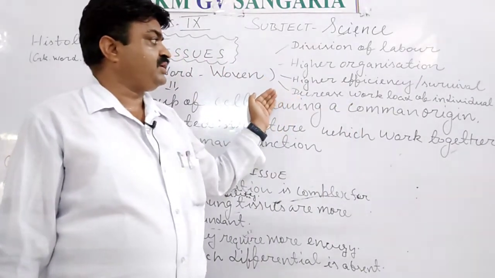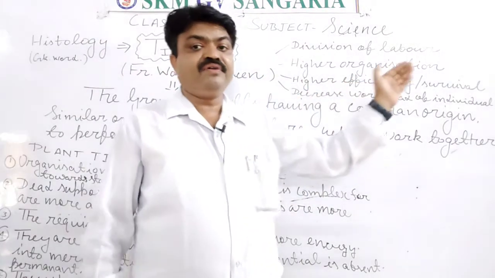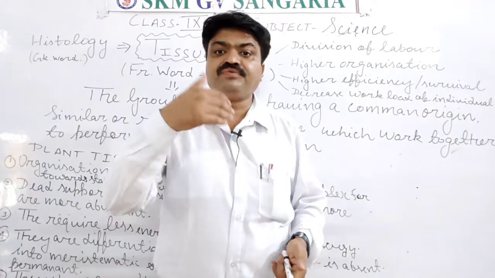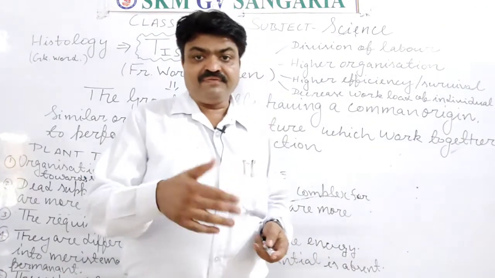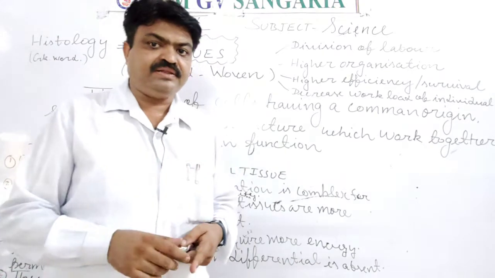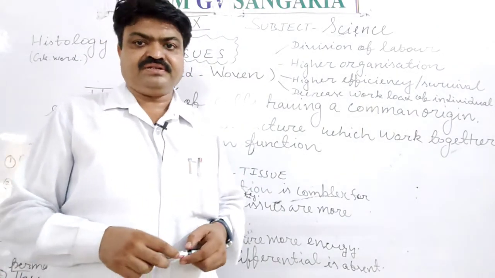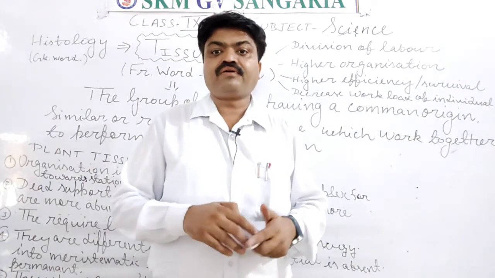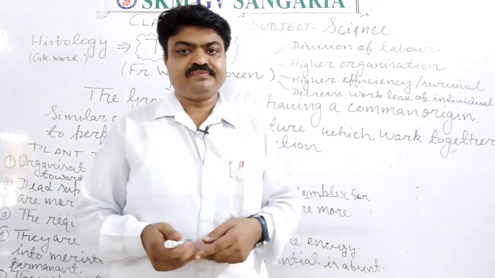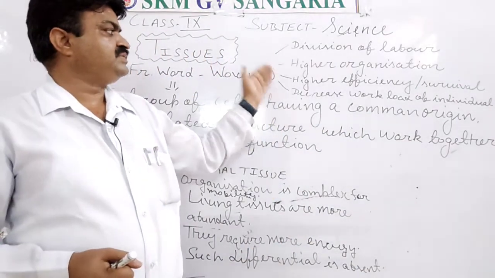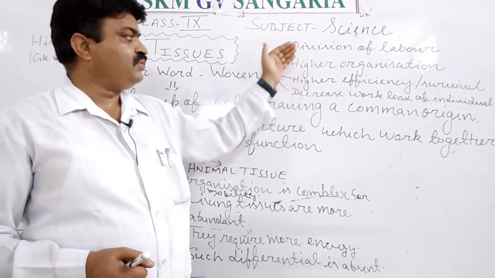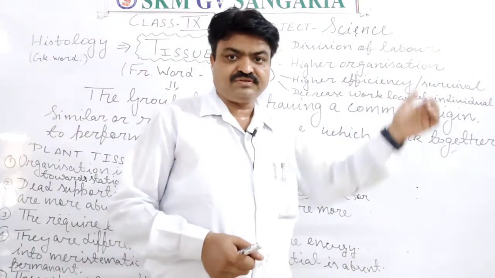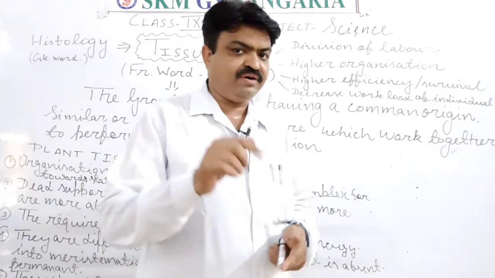They also increase the survival of the living organism, because with the help of that they provide adaptation in the living organisms, from which the living organisms are adjusted according to their environment. So they increase the efficiency of the living organism, and they also increase the chance of survival.